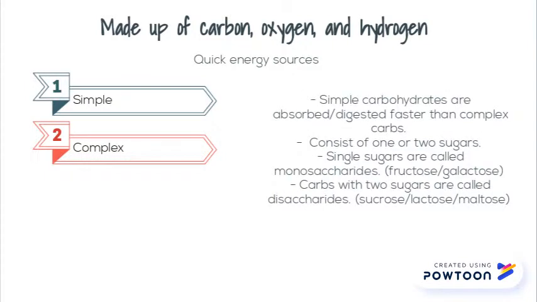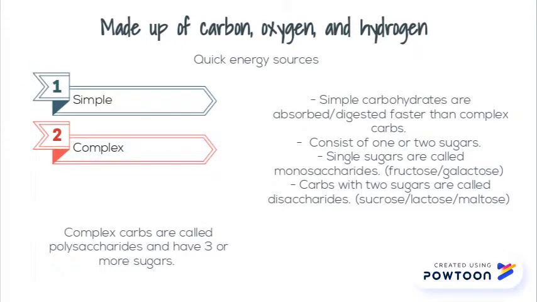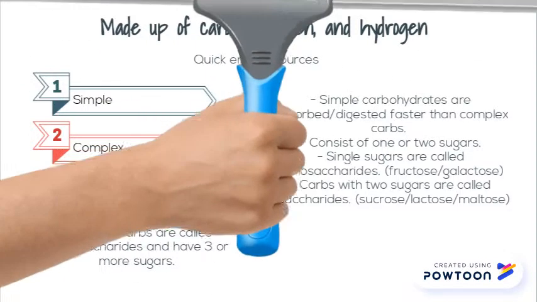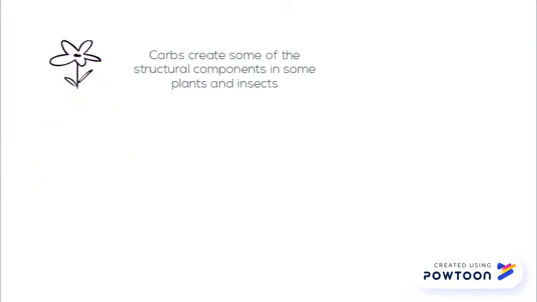Simple carbs are absorbed and digested faster than complex carbs. They consist of one or two sugars. Single sugars are called monosaccharides, and carbs with two sugars are called disaccharides. Complex carbs are called polysaccharides and have three or more sugars. Carbs create the structural components in some plants and insects. Carbs are sugars and starches.